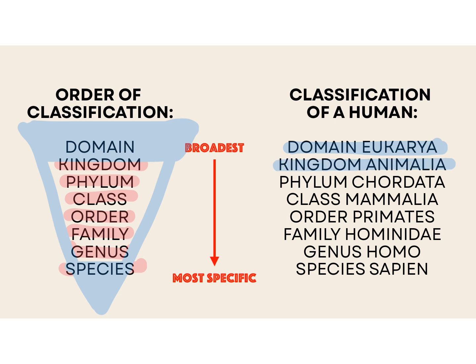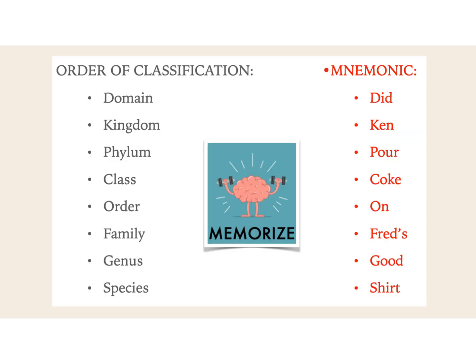It is in kingdom Animalia. It is in the phylum Chordata, class Mammalia, order Primates, family Hominidae, genus Homo, and species sapien. So that's just an example of how an organism would be classified according to these taxonomic levels.